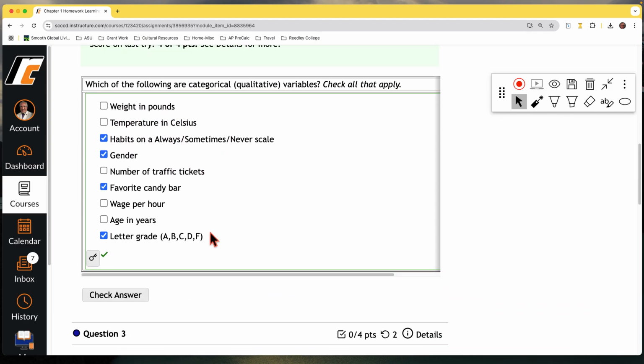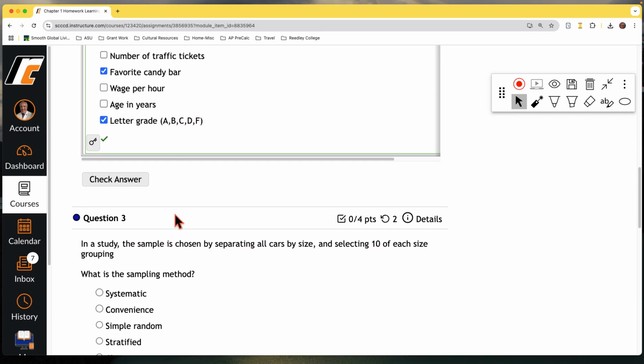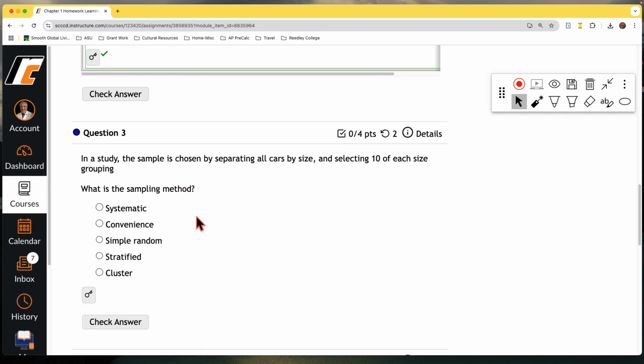Now, sometimes you'll go through this and maybe you chose one of these, so you can answer these multiple times. And then if you need to do it again, you can do a complete restart. In a study, the sample is chosen by separating all cars by size and selecting 10 of each size grouping. What kind of sampling method is this? So you first stratified, right? You're putting them into different categories by size, so small, medium, large, or SUV, however you label them, but they're in different strata. And then from that, you take 10 of each of those strata.